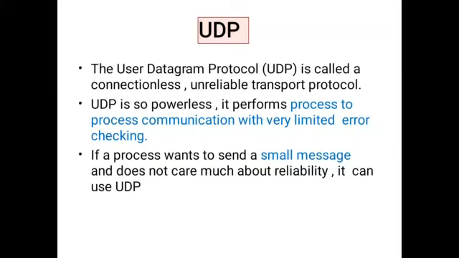It's the User Datagram Protocol, which is a connectionless, unreliable transport protocol. In transport protocols, we have two different types of connections. One is connectionless, another one is connection oriented. So here, User Datagram Protocol is a connectionless, unreliable transport protocol. It is powerless. It performs process to process communication with very limited error checking.